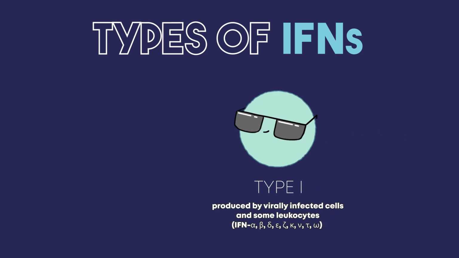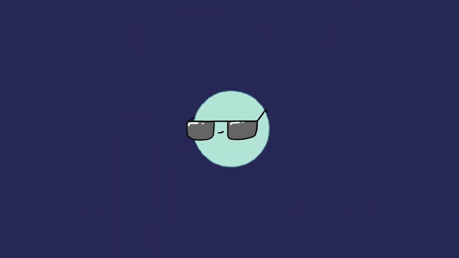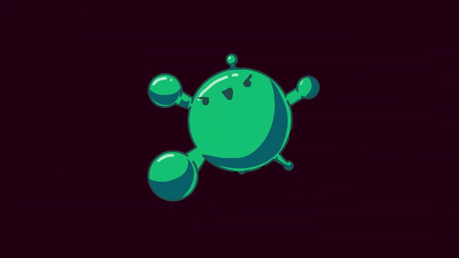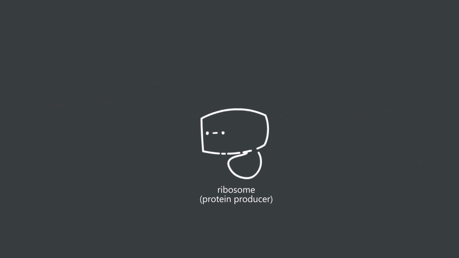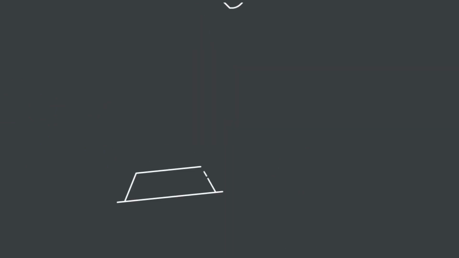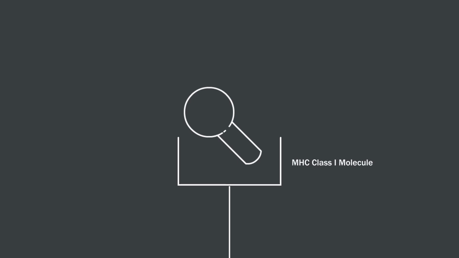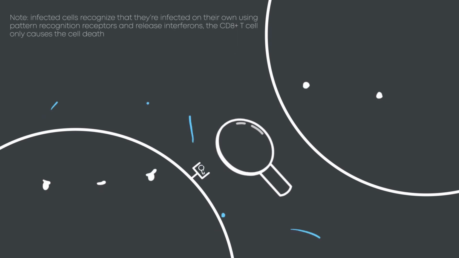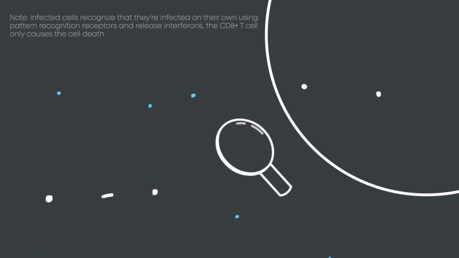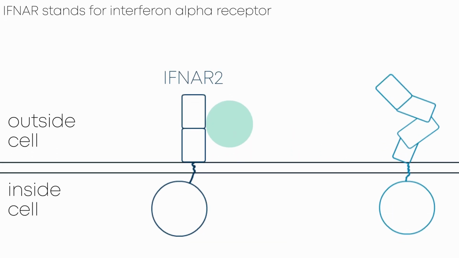Humans have type 1 and type 2 interferons, and as the name suggests, they interfere with processes such as viral infection. A virus infecting a cell will typically go inside and hijack its machinery to make copies of itself. While parts of the virus are being produced, they can be displayed on a cell's surface through an MHC Class I molecule. Immune cells can then detect these viral pieces, and the infected cell releases interferons before being signaled to die. The cell's death is not in vain, however, as the interferon can bind to receptors in other cells.